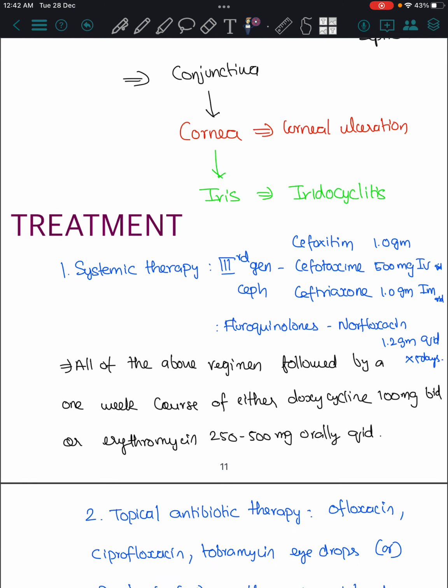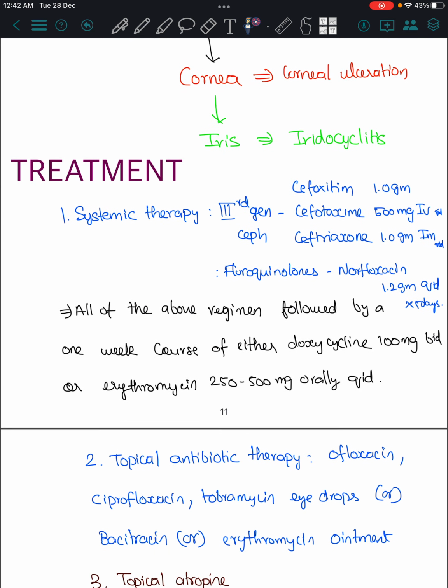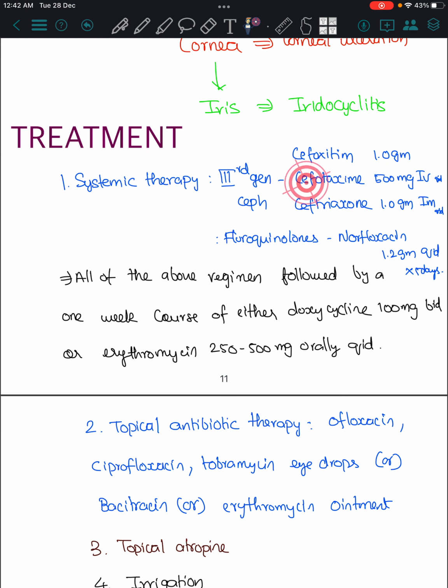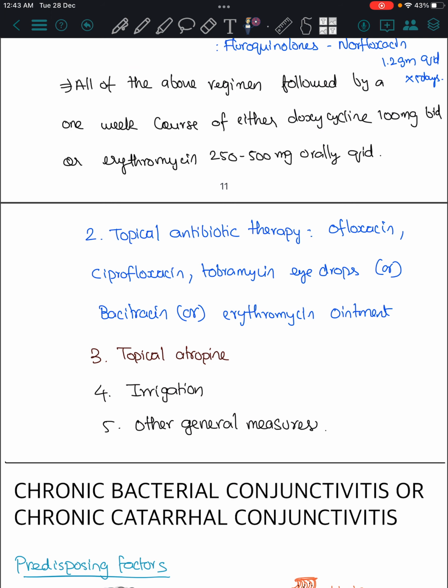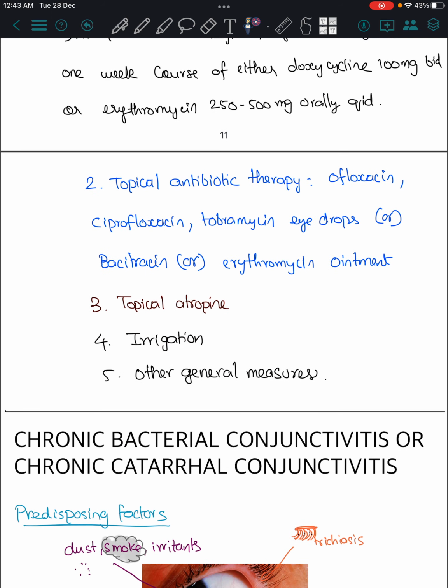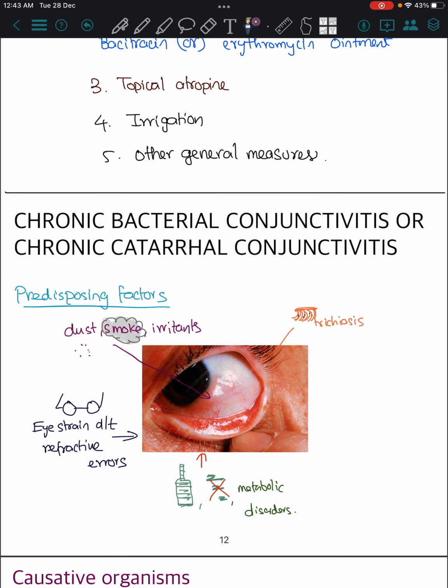The treatment here is systemic therapy, guys. Topical alone will not work, so we go for systemic therapy to treat other conditions like arthritis. Cephalosporins we are giving, ceftazidime; ceftriaxone is a very important one. Fluoroquinolones, norfloxacin is an important one. The diagnosis is by NAAT, nucleic acid amplification test. Then topical ofloxacin, topical atropine. Irrigation and the general measures.